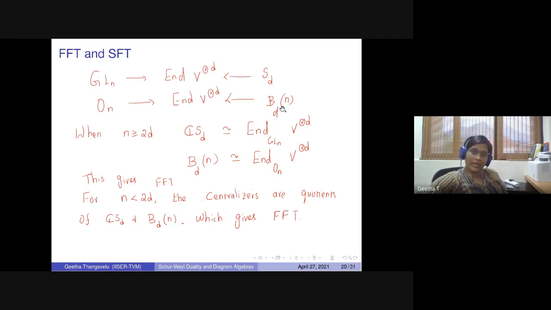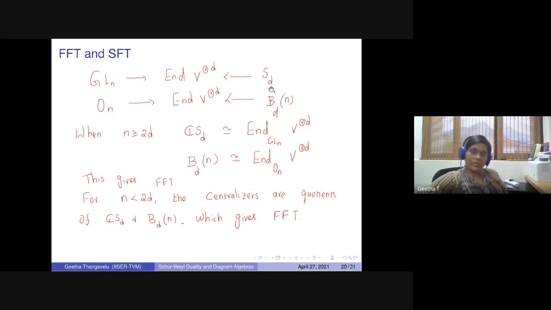And similarly for the Brauer algebras, whenever the parameter n is bigger than or equal to 2D, this is an isomorphism actually. The action on this side is always faithful, but on this side, whenever the parameter n is smaller than 2D, there is a non-trivial kernel on this side of the algebra. So usually the centralizers are quotients of the Brauer algebra and quotients of the symmetric group.